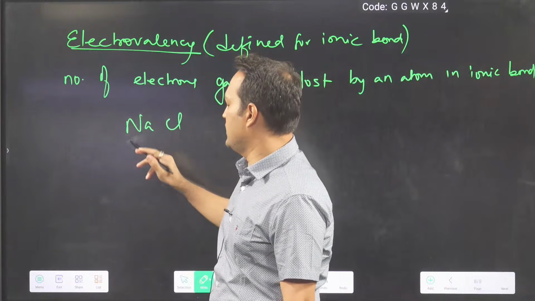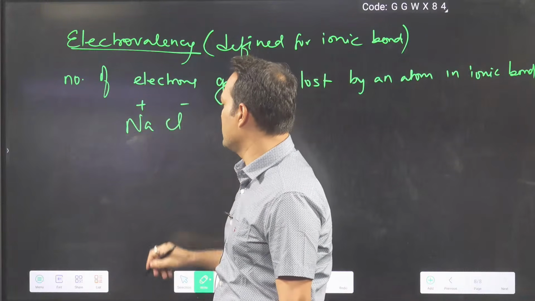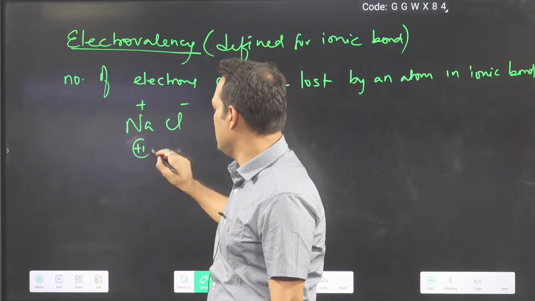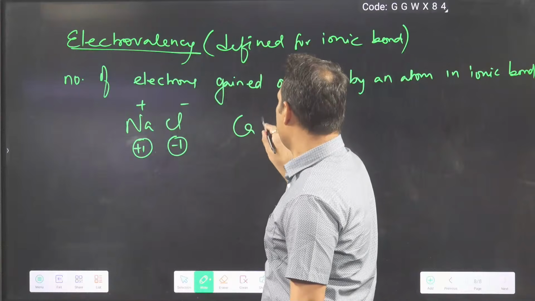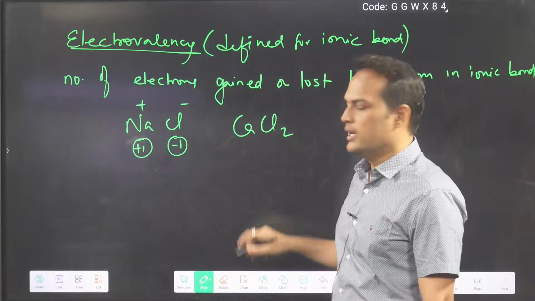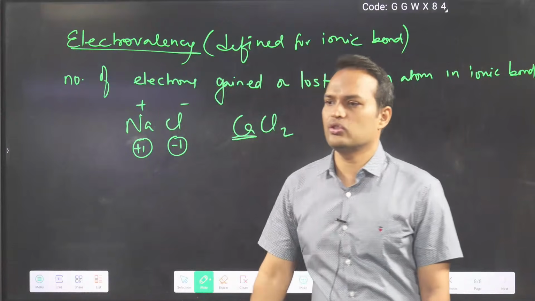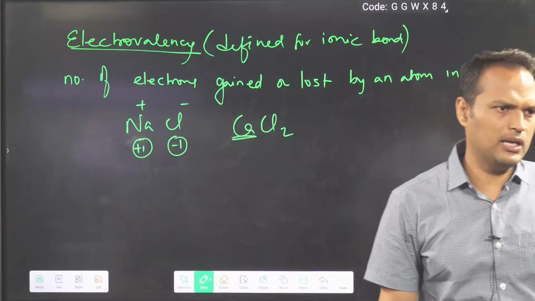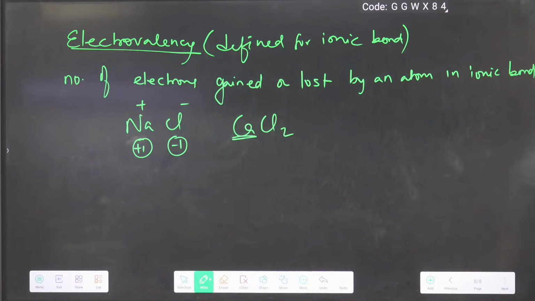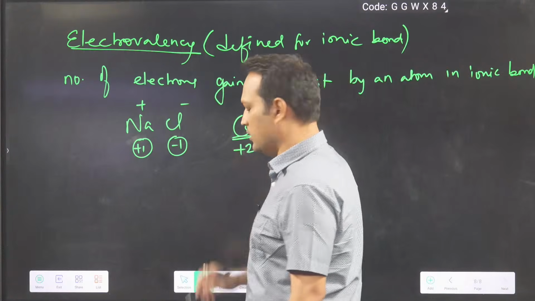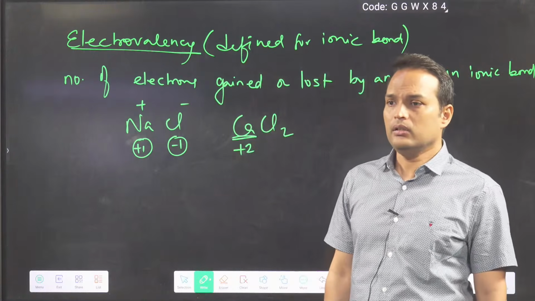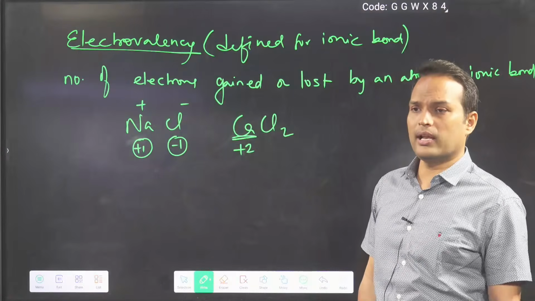Like in NaCl, you know Na+ is there and Cl- is there, so the electrovalency of Na is +1 and the electrovalency of Cl is -1. Suppose you have CaCl2. Can you tell me the electrovalency of calcium? +2. Very good, because one atom is giving 2 electrons.